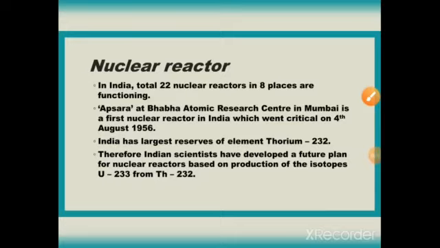In India, a total of 22 nuclear reactors in 8 places are functioning. Apsara at Bhabha Atomic Research Centre in Mumbai is the first nuclear reactor in India, which went critical on 4th August 1956. India has the largest reserves of the element thorium-232. Therefore, Indian scientists have developed a future plan for nuclear reactors based on production of the isotope uranium-233 from thorium-232.